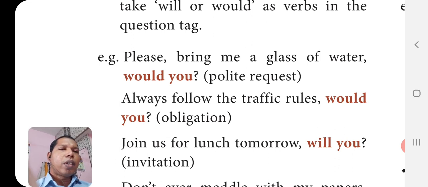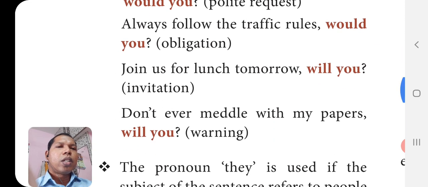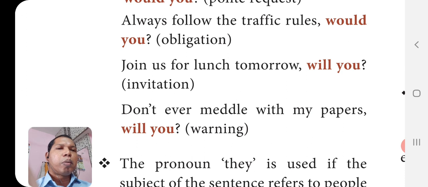Always follow the traffic rules, would you. So in my opinion, will you also works. Join us for lunch tomorrow, will you. Invitation. Don't ever meddle with my papers. Don't ever. So it is beginning with the verb. So always an imperative sentence begins with the verb. Don't ever meddle with my papers, will you.